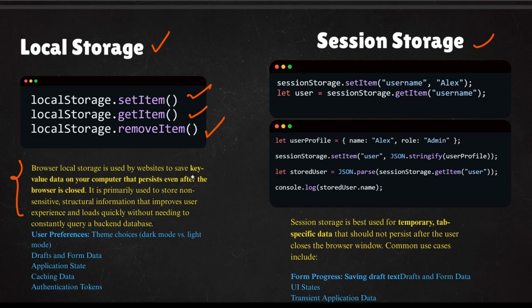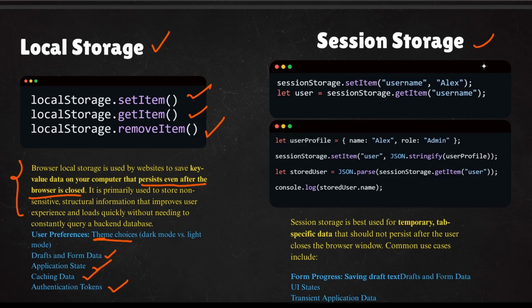It is used by websites to save key-value data on your computer, and it persists the data even after the browser is closed. Okay, the local storage is permanent, it will be there when you close the browser also. So what are the use cases? For preferences like the user theme color, dark mode or light mode, you can store that data in the local storage, like drafts and form data, application state, caching data, authentication tokens.